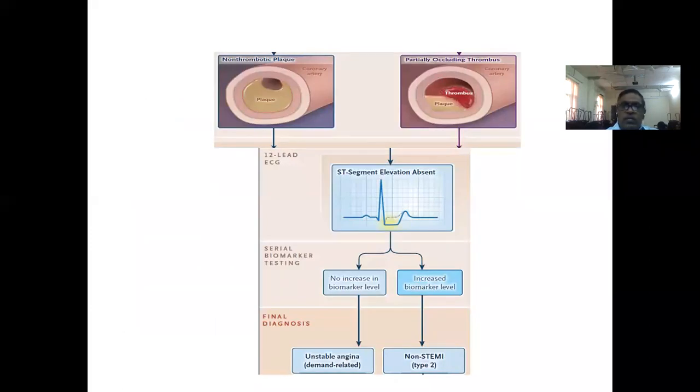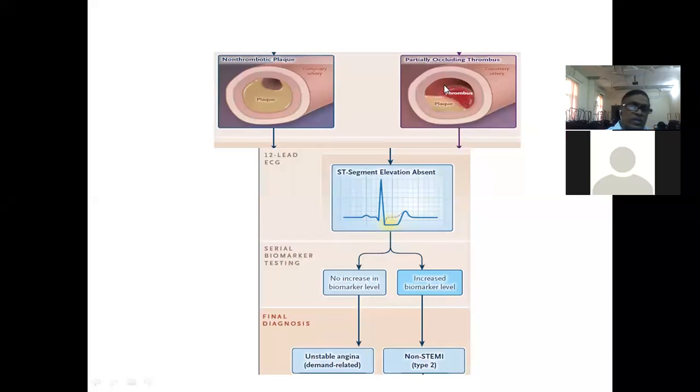So this is the diagram you're able to see here. See, this is the plaque which has grown to such an extent that there is no thrombus here. The vessel is almost occluded except for some patency. And here there is a minimal thrombus, but still the patency of the vessel. So it's a partially occluding thrombus here. This is the coronary artery. This is the intima. So this is the thrombus. Still there is the patency of the vessel. Here also there is a patency. Here the plaque is obstructing the coronary artery, whereas here the plaque and thrombus are occluding, but definitely there is some